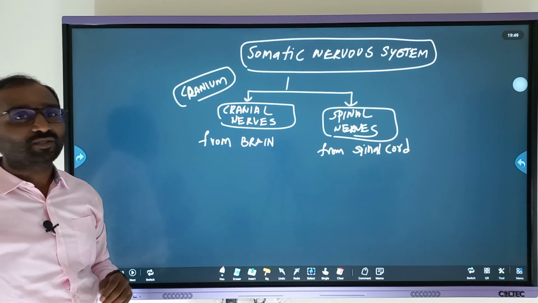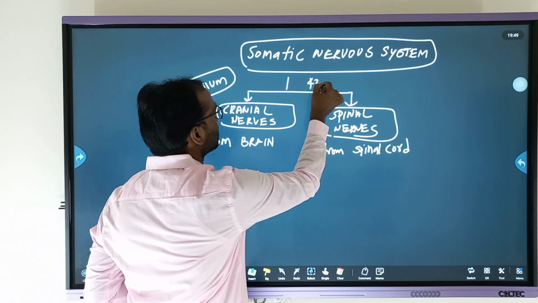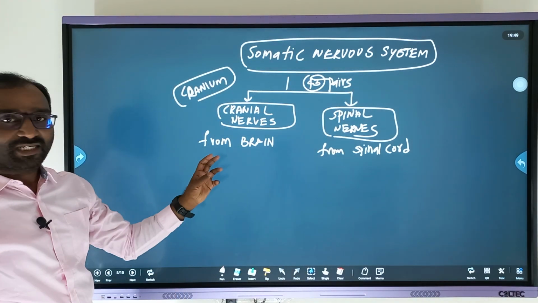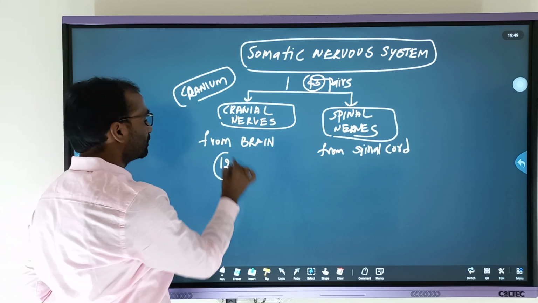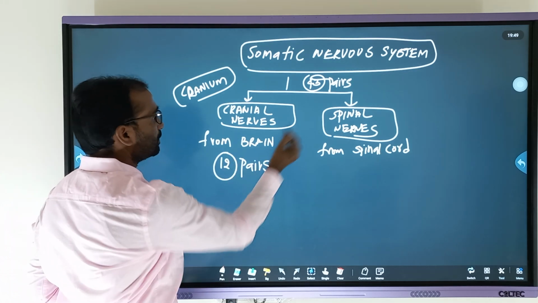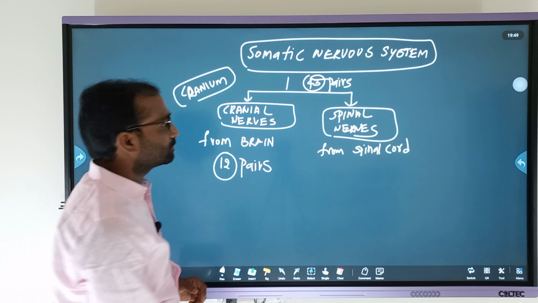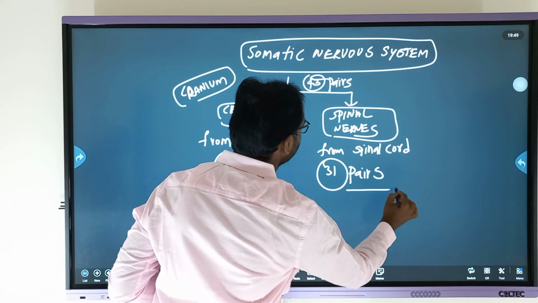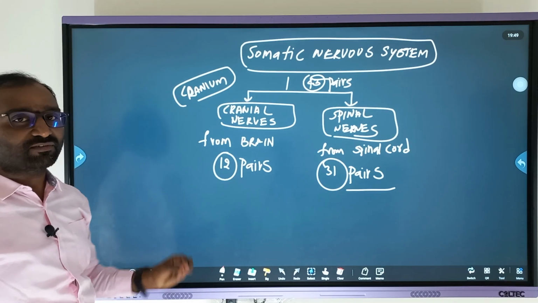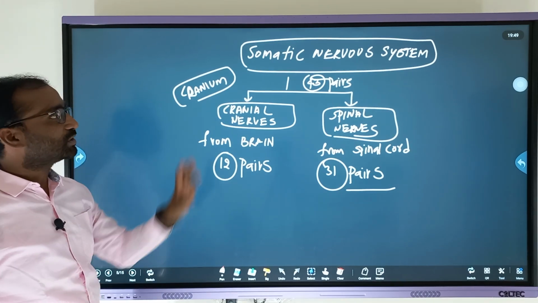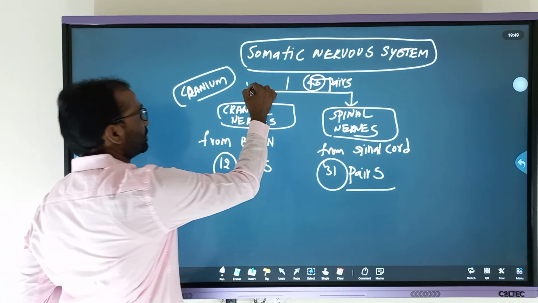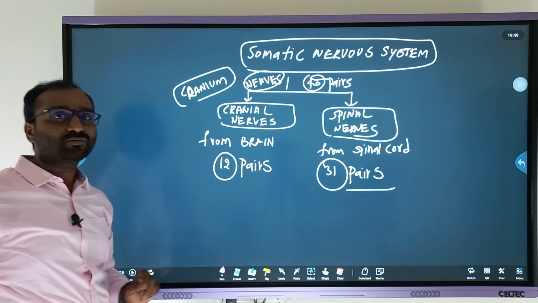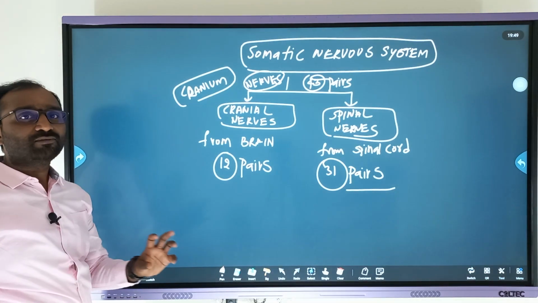The total nerves are 43 pairs. Here cranial nerves are 12 pairs, and spinal nerves are 31 pairs. Other than that, we have one more category based on function. All the nerves are categorized based on the function.